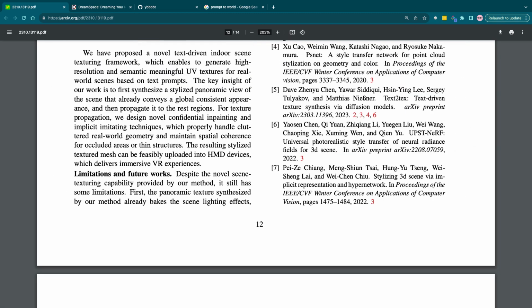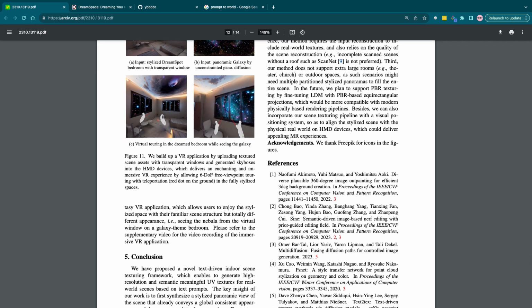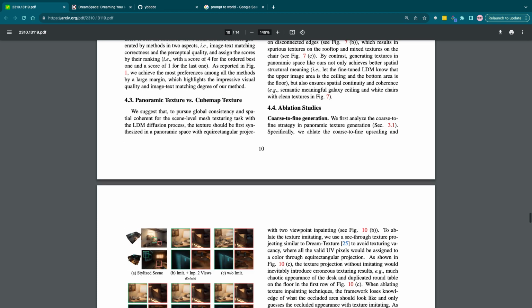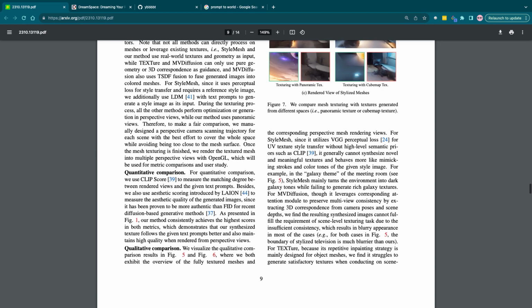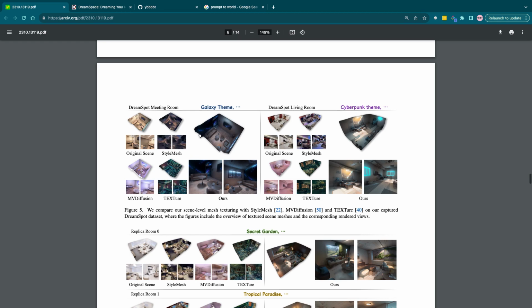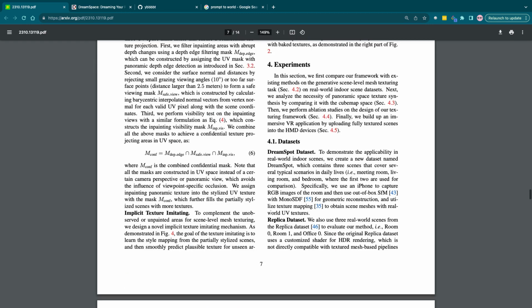All right, I'm gonna go over the method and then probably the conclusion, and that'll be it. Yeah, that works. It is a little bit thick. Oh, they have a cyberpunk theme.